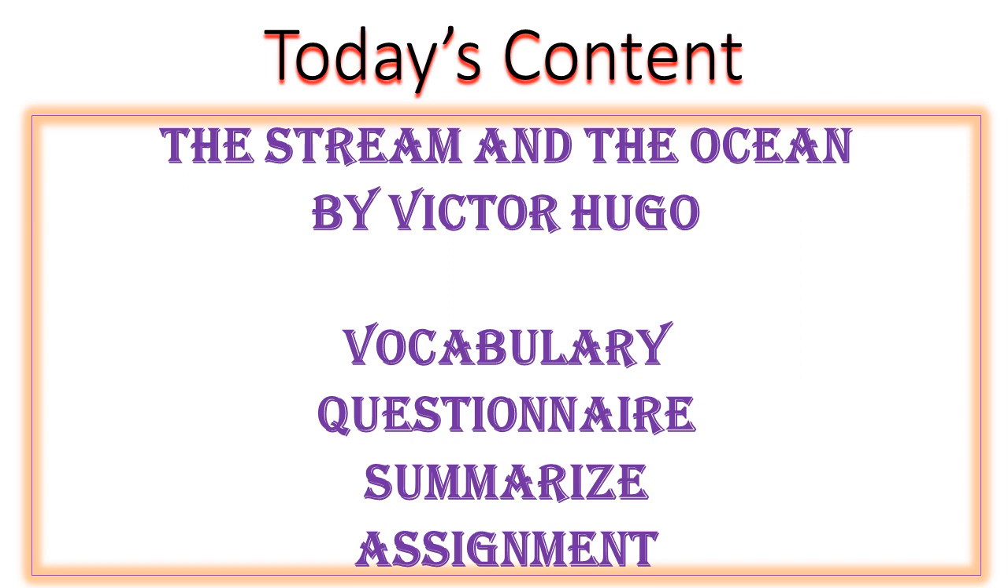Let's look at the content for today. I'm going to start off with a new poem, which is The Stream and the Ocean by Victor Hugo. I will tell you a little bit about Victor Hugo and then start off the poem. We will also look into some vocabulary. Then of course comes my time to ask you all questions. We will summarize all what we learnt, and then the last slide, as usual, your assignment.